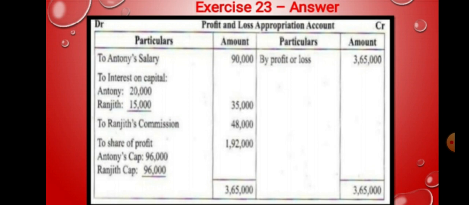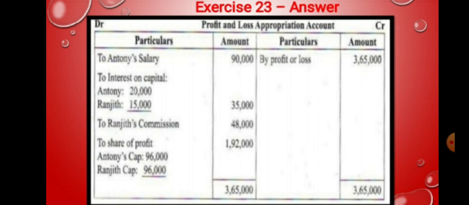3,65,000 is the credit side. Then on the debit side, only 2 transactions are entered: Antony's salary and interest on capital. So 90,000 plus 35,000 is 1,25,000. 1,25,000 less 3,65,000, the difference amount is 2,40,000. So this 2,40,000 only carries the commission of Ranjit.